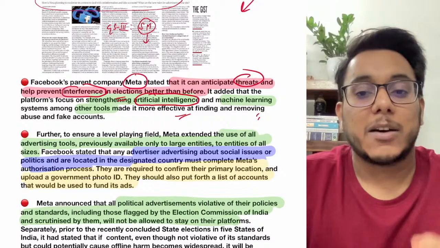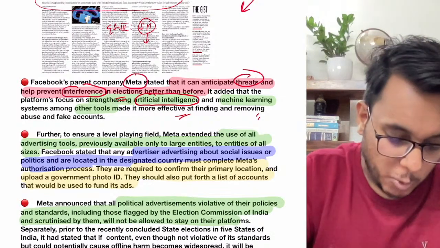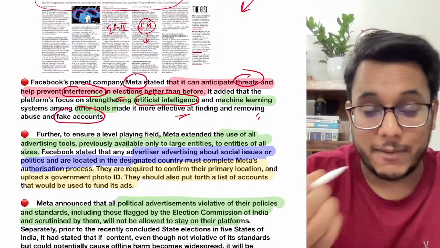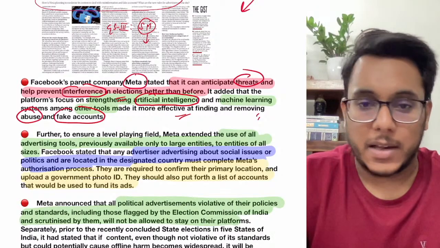It has been said that Facebook can automatically identify the accounts which are spreading fake information, the fake accounts, the accounts which are carrying abuse. Such kinds of accounts can be removed.